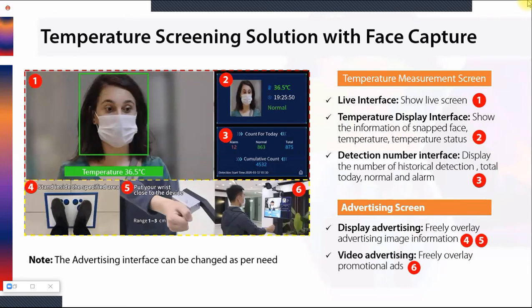Later on, once each and every employee or person is aware of how to measure the temperature, you can play your company advertisement, company instructions for the employees, or any corporate profile video you want to play. Those things can be done. That's why I was saying it is an advertising screen.